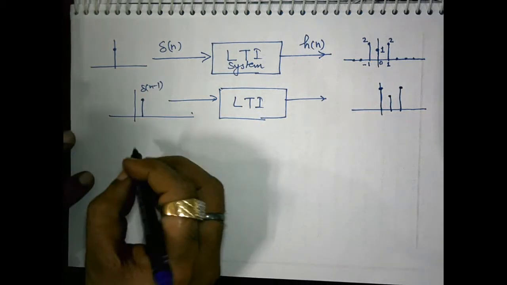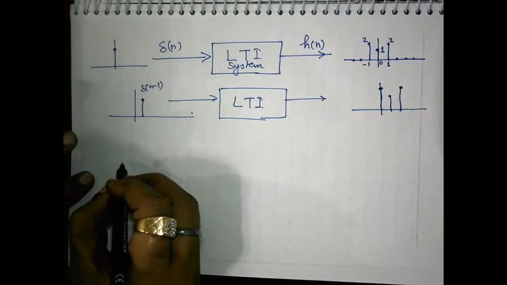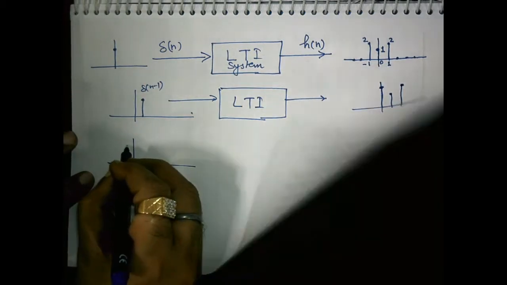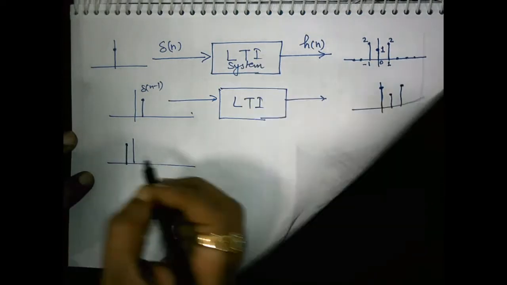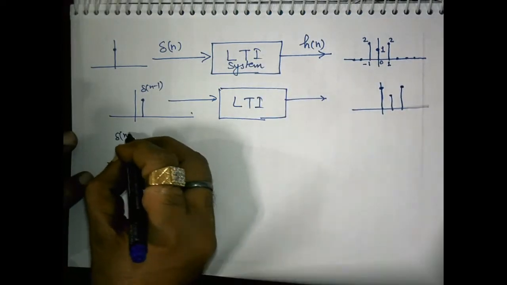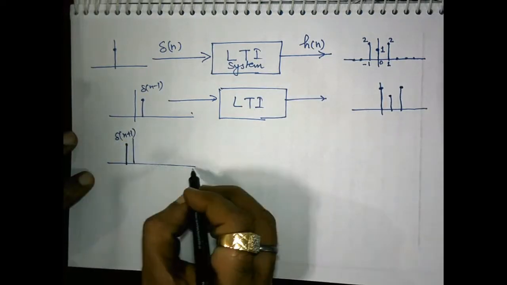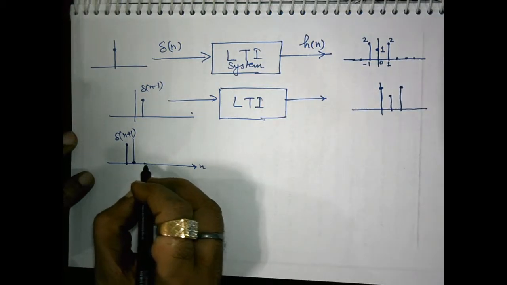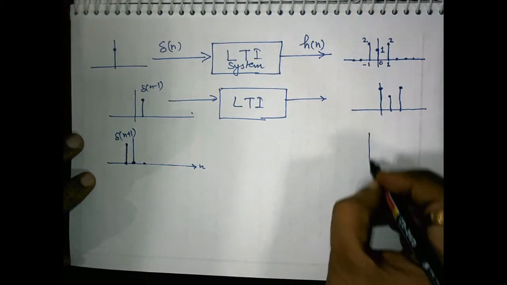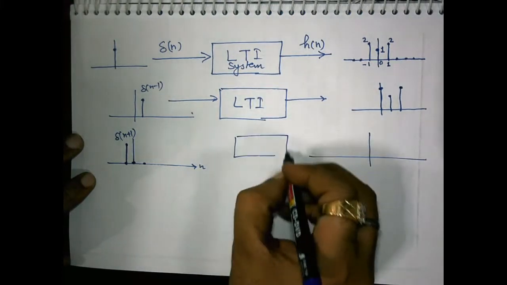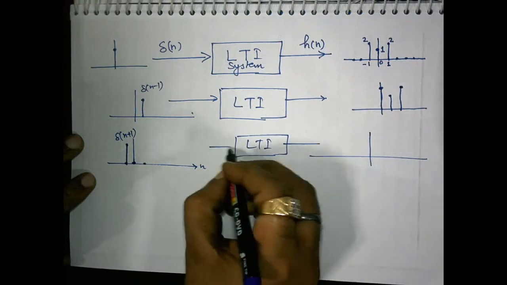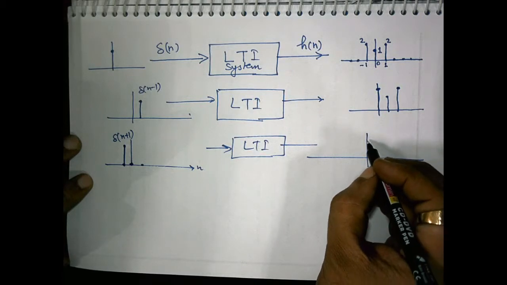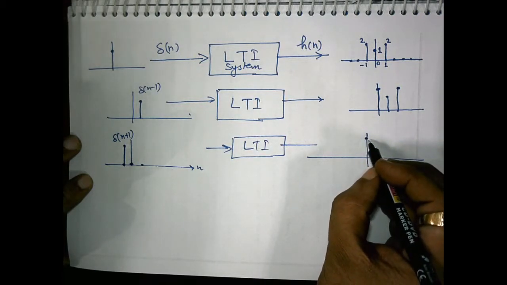Okay, now suppose I shift it further, to delta[n+1]. If I apply this input to this LTI system, the output will also be shifted by the same amount, because this system is linear and time invariant.